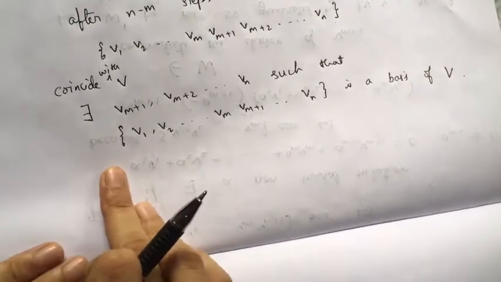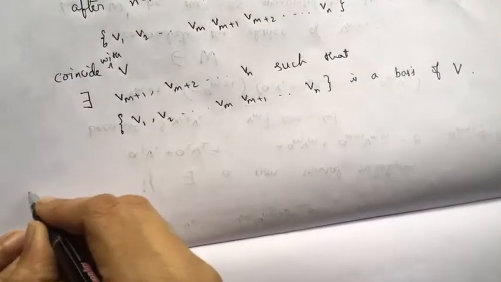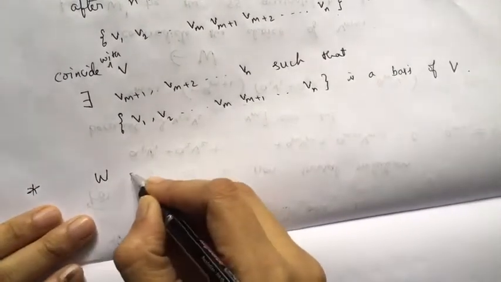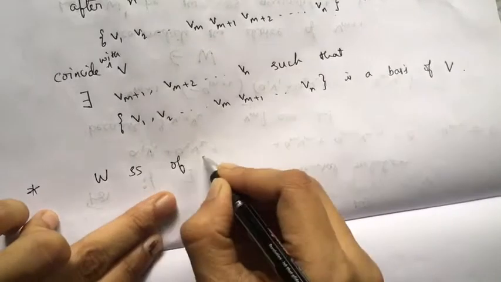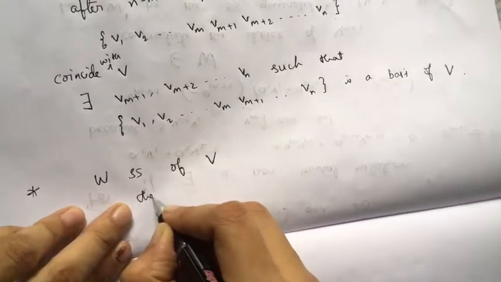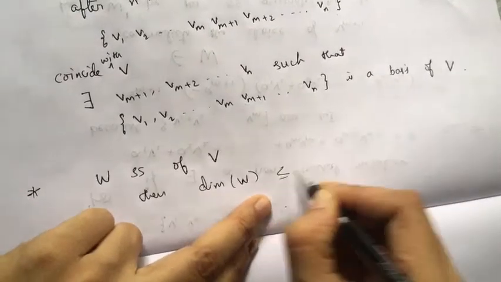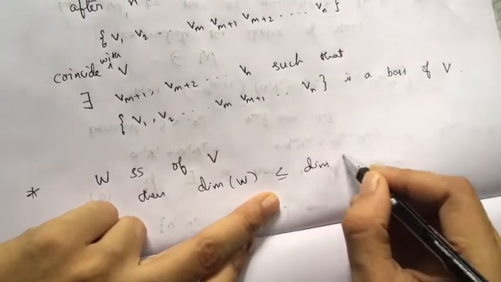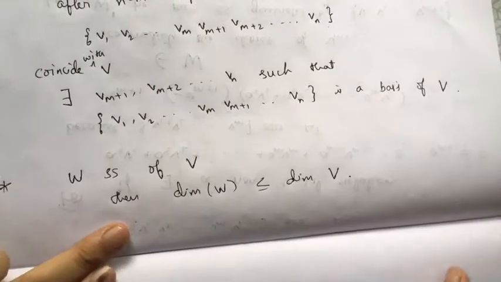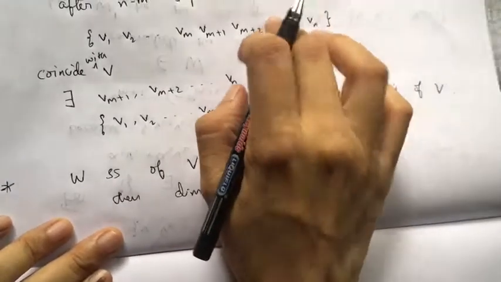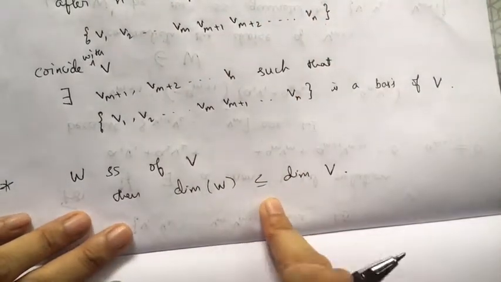If W is a subspace of V, then the dimension of W is less than or equal to the dimension of V. See, the same argument I'm using here to prove this.